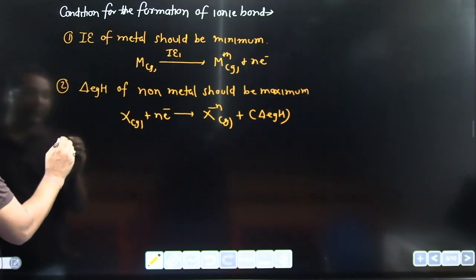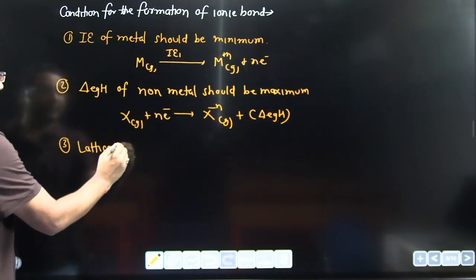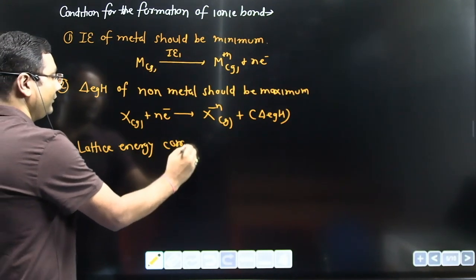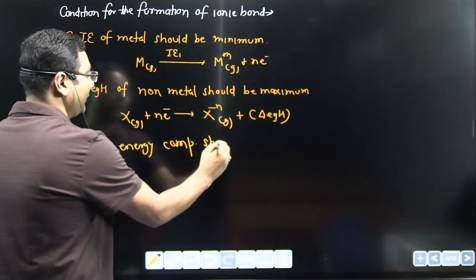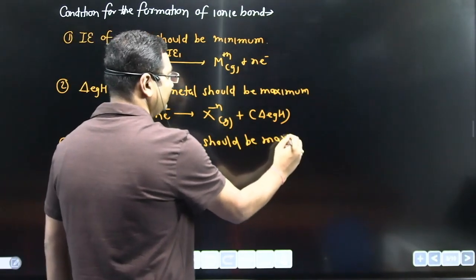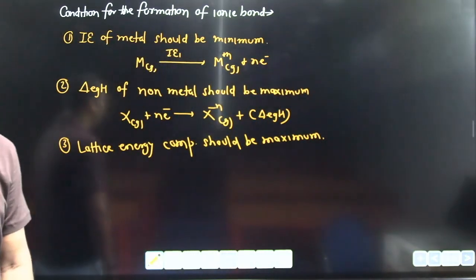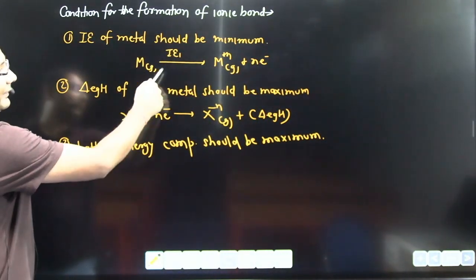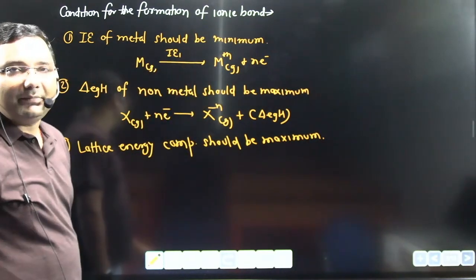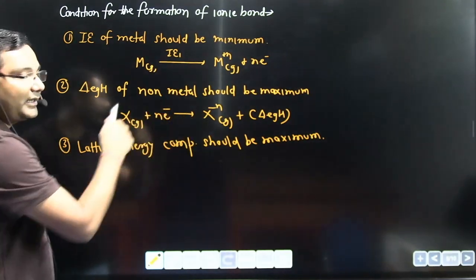And the third important condition: lattice energy of compound should be maximum. Now by removing an electron, we get positively charged metal, and by accepting an electron, we get negatively charged non-metal.